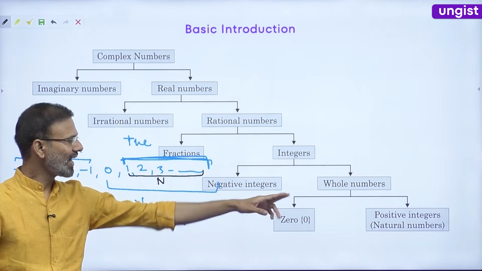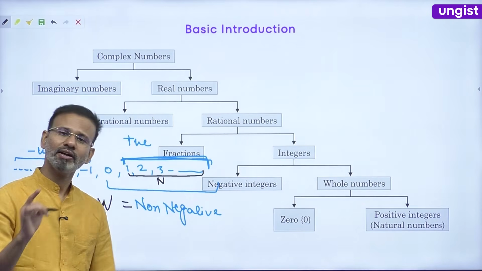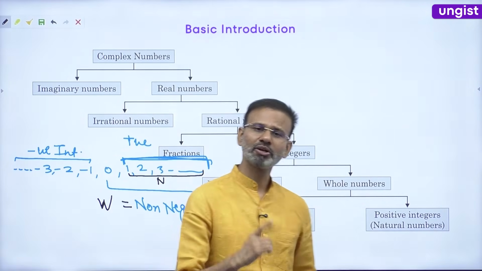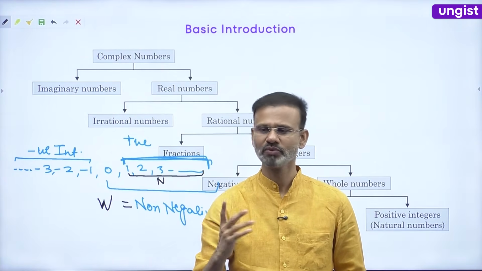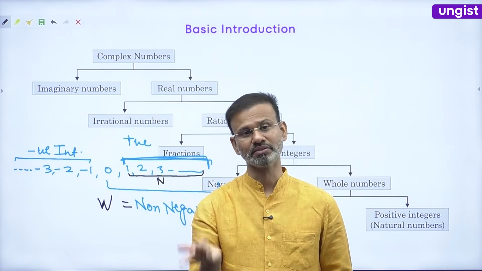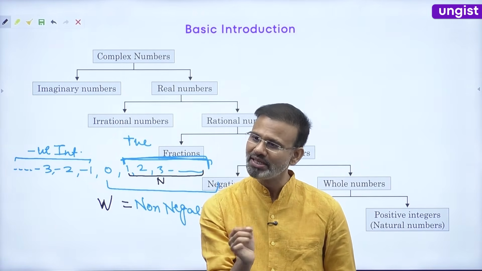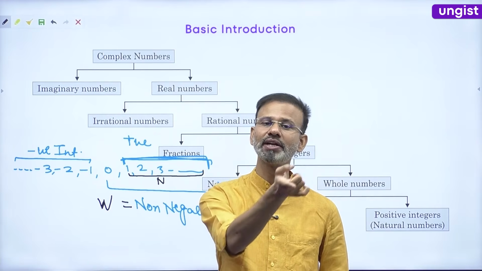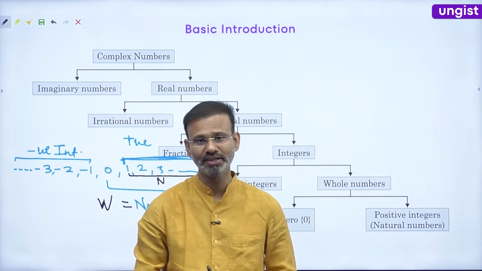Whole numbers include 0 and positive integers, meaning natural numbers, and negative integers, right? Friends, one thing to keep in mind: if the question says x is a natural number, everybody knows what that means. If the question says x is an integer, it means the question wants you to think about the negative values also. Please take care of this, right?